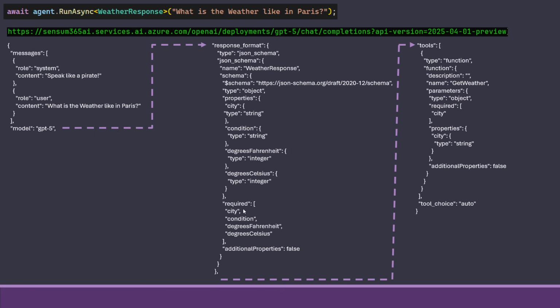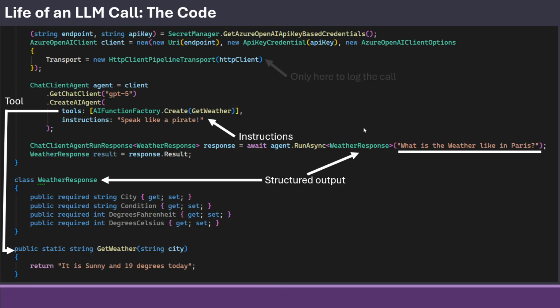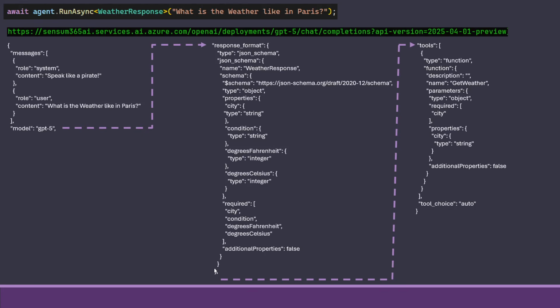And also one of the reasons why, when we begin to use structured output, there's more cost of tokens involved, because we're also paying for sending this to the LLM, because it will tell it, hey, whenever you respond, I need to have a weather response. It needs to have a city. It needs to have conditions, meaning sunny or foggy or whatever. It needs to give back the degrees in Fahrenheit and Celsius, and all of these are required. So this is essentially what happens when we do this part here. This is being attached to the system in order for us to also know the response format.